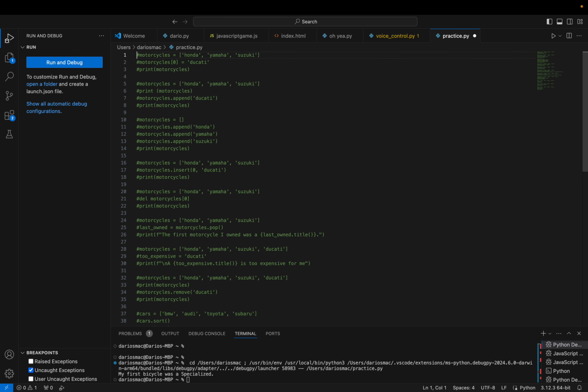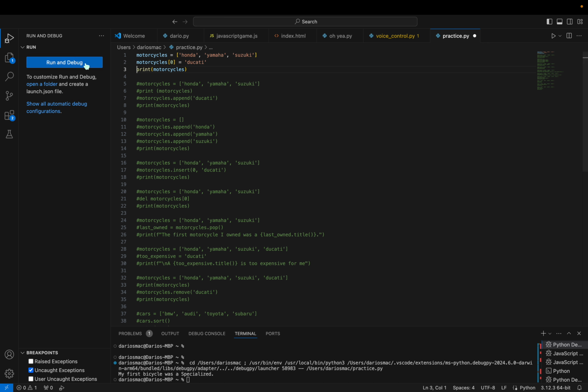Okay, now we're changing from bikes to motorcycles. So this is motorcycles equals Honda, Yamaha, and Suzuki, but motorcycle 0, which would normally be Honda, gets replaced with Ducati. And then we're going to print motorcycles.